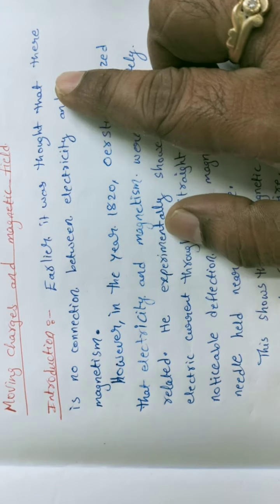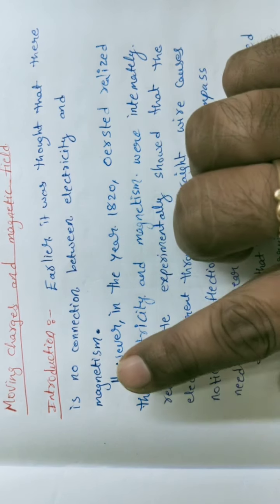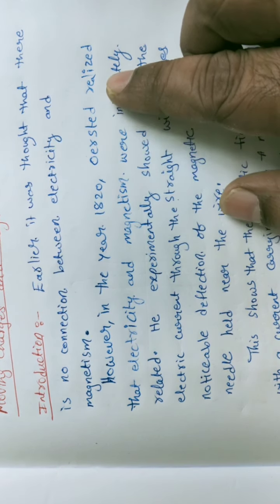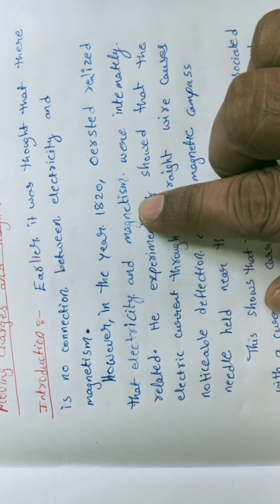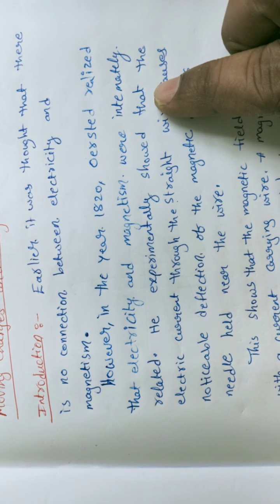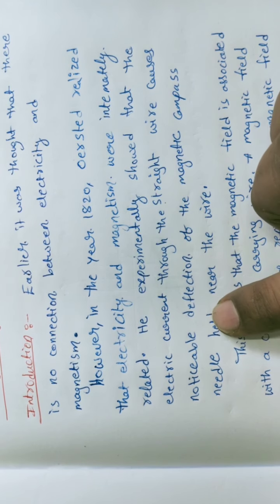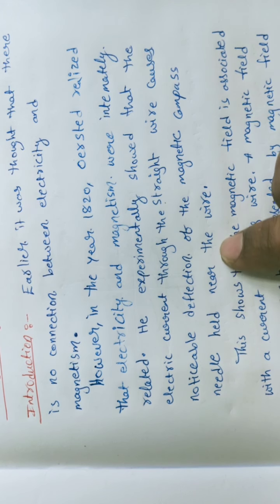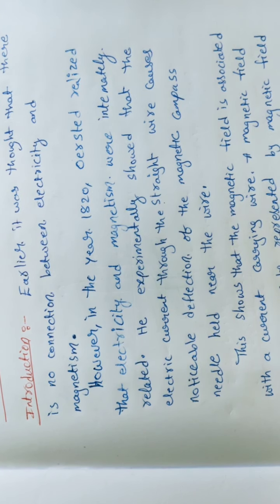Earlier, it was thought that there is no connection between electricity and magnetism. However, in the year 1820, Oersted realised that electricity and magnetism were intimately related. He experimentally showed that electric current through a straight wire causes noticeable deflection of a magnetic compass needle held near the wire. Is it clear, students?